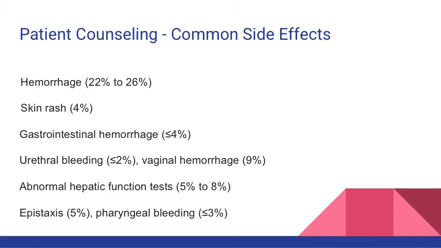Common side effects of patients taking Edoxaban include hemorrhage, skin rash, gastrointestinal hemorrhage, urethral bleeding, vaginal hemorrhage, abnormal hepatic function test, epistaxis, and pharyngeal bleeding.